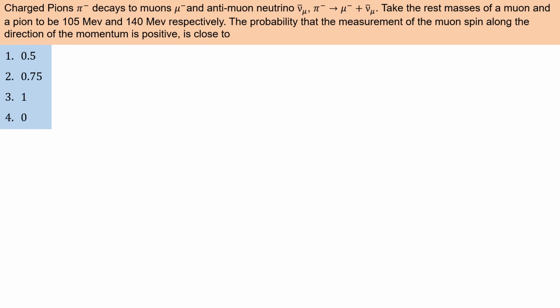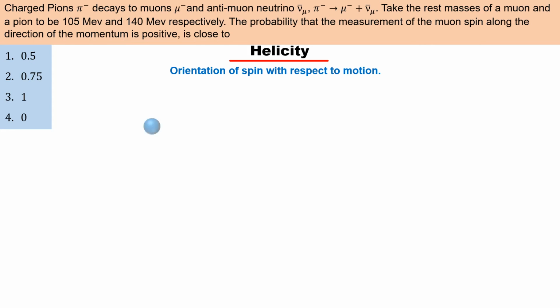But at the subatomic level, there is an intrinsic behavior related to parity, which is called helicity. Helicity refers to the orientation of spin with respect to the momentum of the particle. If the spin of the particle is in the direction of its momentum, it is called right-handed helicity. And if the spin of the particle is in the opposite direction of its momentum, it is called left-handed helicity.